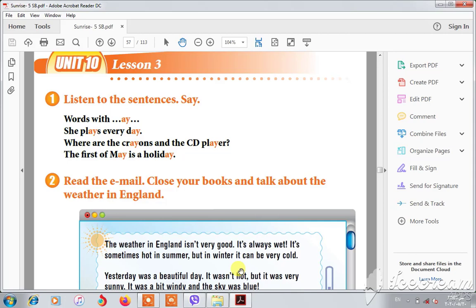Let us start with Unit 10, Lesson 3. Number 1. Listen to the sentence and say. Number 1 is about pronunciation. It's about sound. How can you say some words with "ai", but you shouldn't say "i". You should pronounce it as "ay", okay? These letters are "ai", but you should pronounce them as "ay".